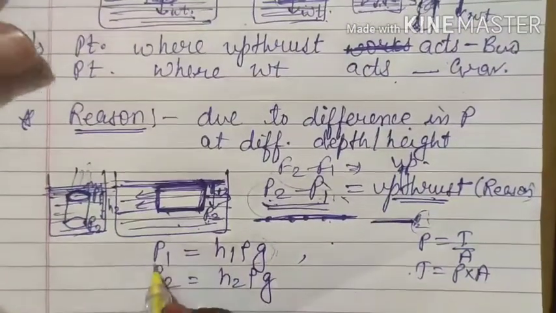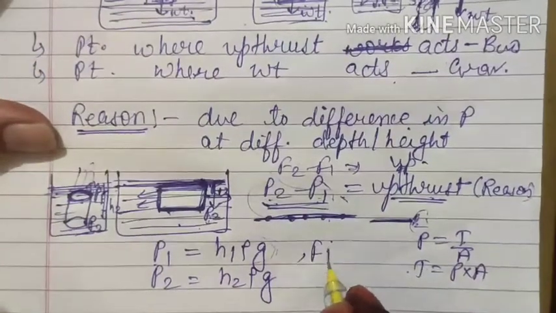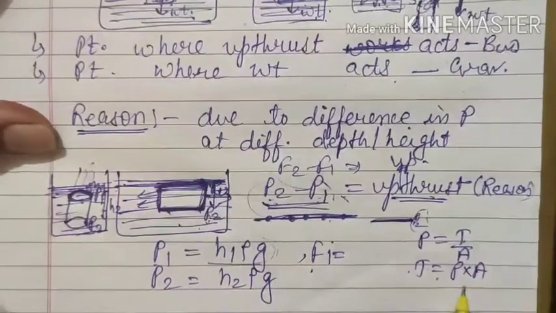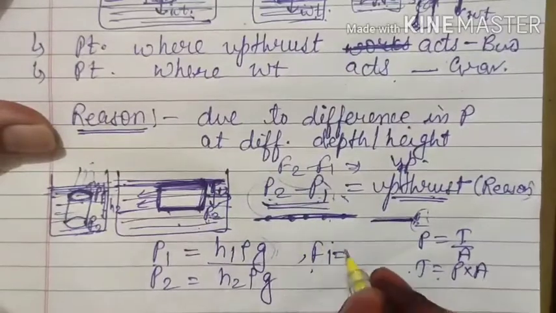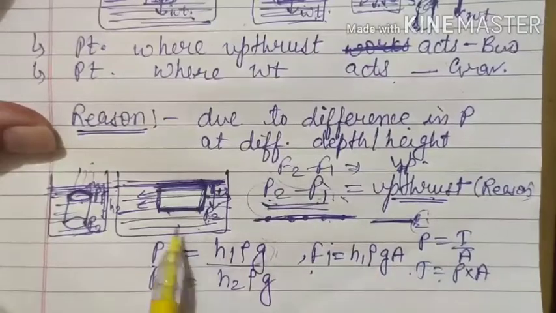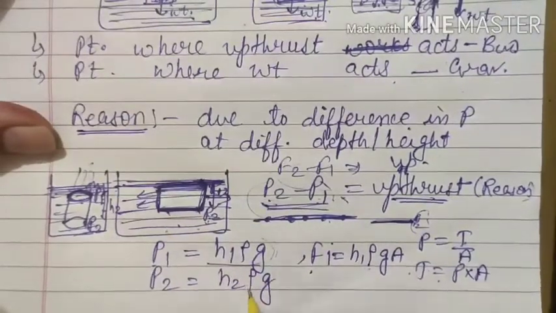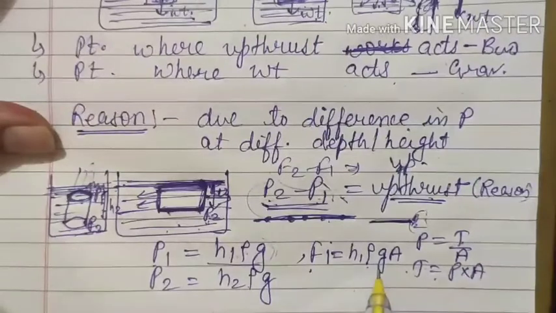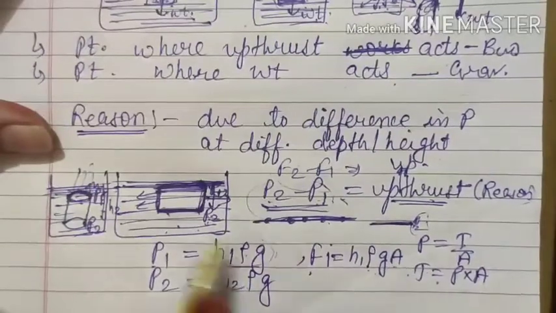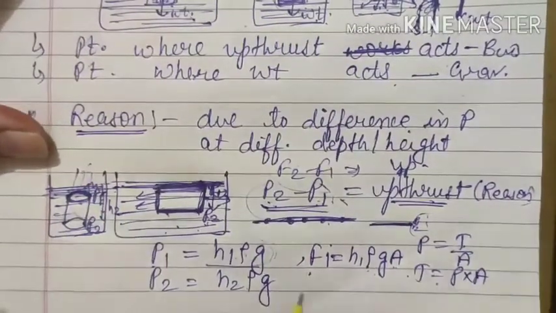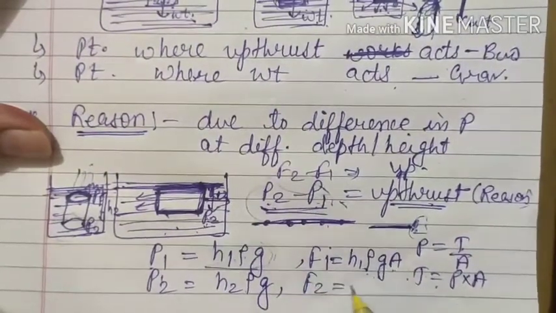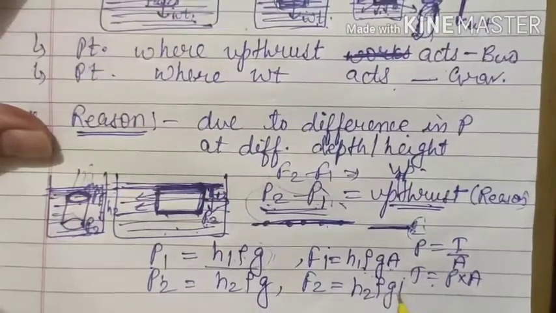So if you have P1, then you will also have F1, and that F1, which is your thrust, will be equal to the product of pressure into area. Let the area be A. So in that condition it is h1 rho g A. Here we are not changing the liquid, so in both conditions it's the same rho, and g is constant at a particular place. Area we have also kept at some fixed value, the area of this cylindrical vessel. So if you have P1, you will have F1, and if you have P2, then you will also have F2, which is equal to h2 rho g A.